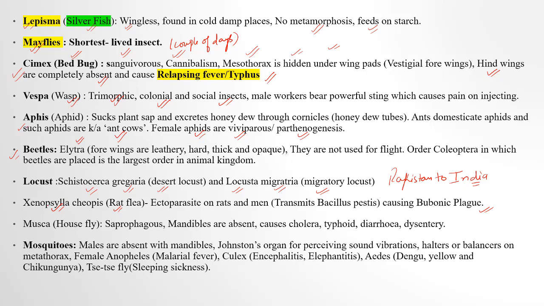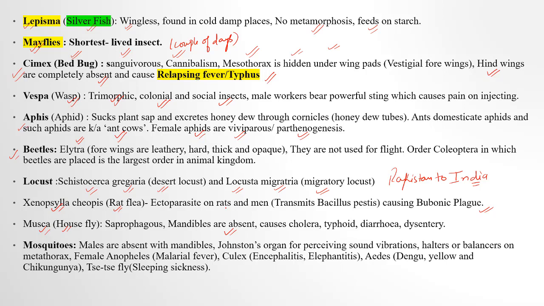Then Musca domestica, housefly, is also considered to be a potent carrier for many diseases like cholera, typhoid, diarrhea and dysentery. Okay, mandibles are absent in case of housefly, means Musca. Then mosquitoes.